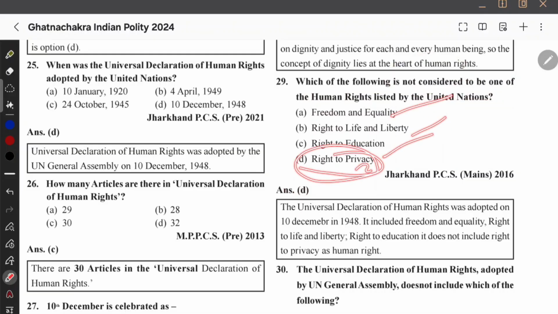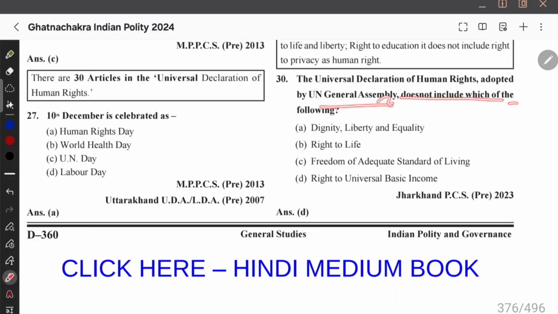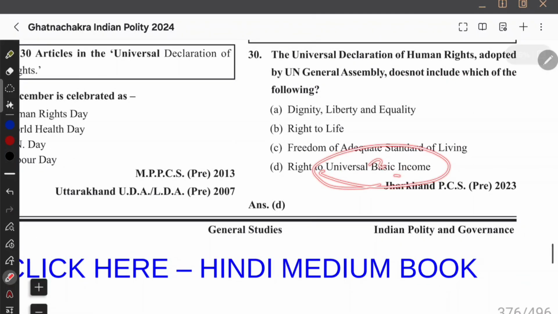Right to privacy, ये सब human right लग रहा है. Privacy क्या बोलेगी नहीं बोलेगी, तो most probably ये नहीं होगा. So that's okay. Universal Declaration of Human Rights adopted by UNGA does not include which of the following? It does not include universal basic income. Okay, standard of living, life, liberty, ये सब सही चीजें है ना. Basic income तो अब ये नहीं है.